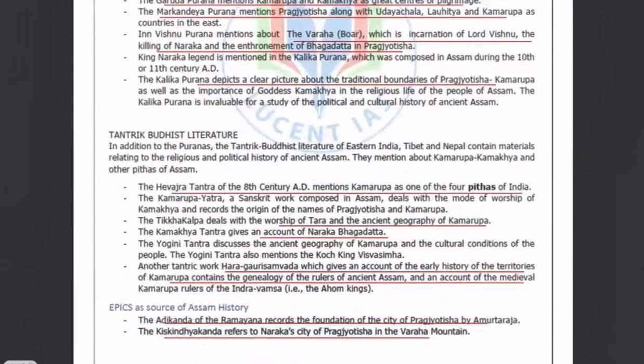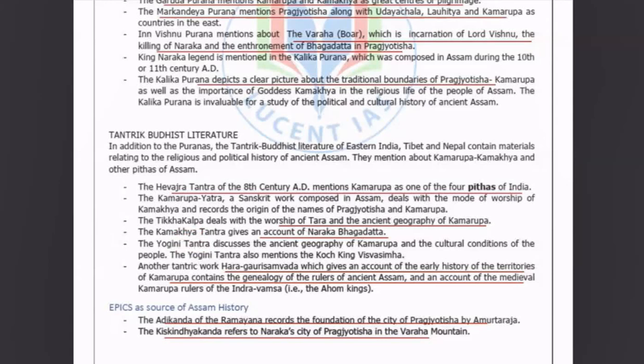Next comes the Tantric Buddhist literature. For example, the Hevajra Tantra of the 8th century mentions Kamrupa as one of the four Pithas of India. Similarly, Kalika Purana aside, the Kamrupa Yatra, what is that? A Sanskrit work composed in Assam, it deals with the mode of worship of Kamakhya and records the origin of the names Pragjyotisha and Kamrupa. Very important from the Prelims perspective. Similarly, other tantric literatures such as the Kamakhya Tantra, Yogini Tantra, etc., mention Kamrupa and Assam.